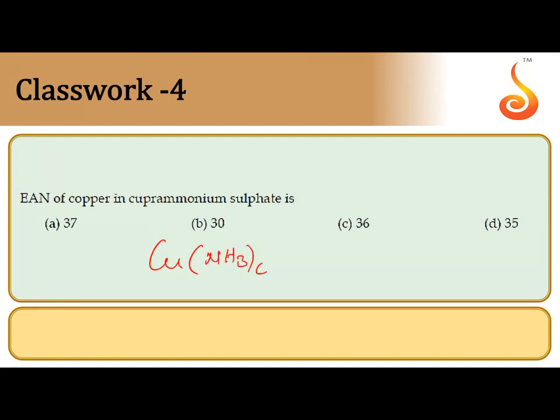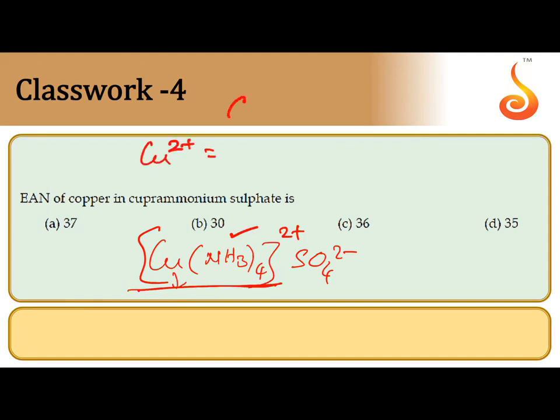EAN of copper in cuproammonium sulfate, Cu(NH3)4 sulfate. Here 2 plus, this is a cationic complex. The oxidation number of copper is 2 plus because ammonia is a neutral ligand. For Cu2 plus, the atomic number of copper is 29. After losing 2 electrons, it is converting into Cu2 plus, and it is taking 2 electrons from each coordinate covalent bond. The coordination number of copper is 4, so it is taking 2 into 4, 8 electrons.